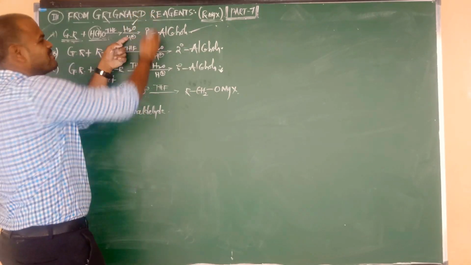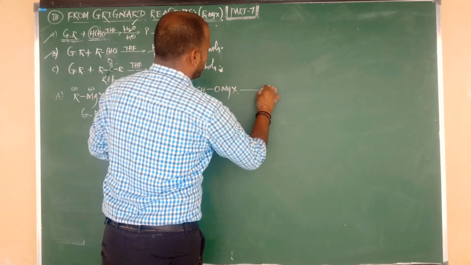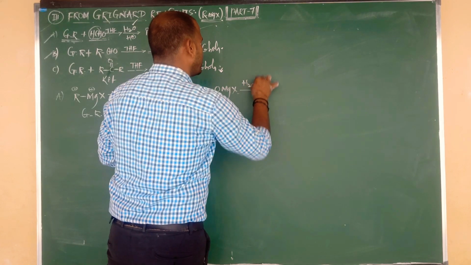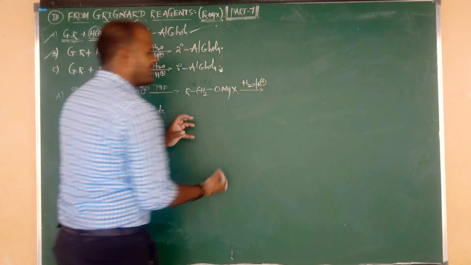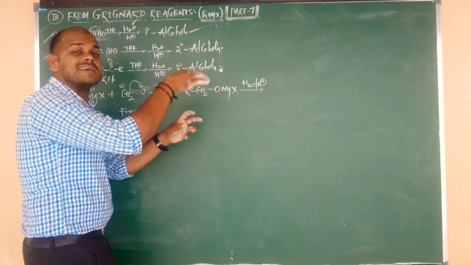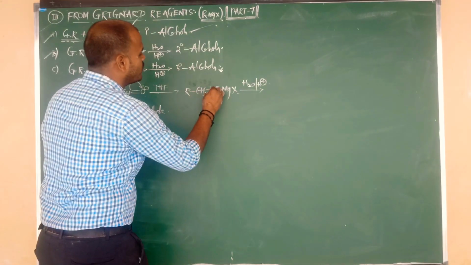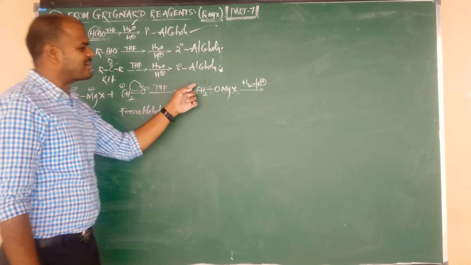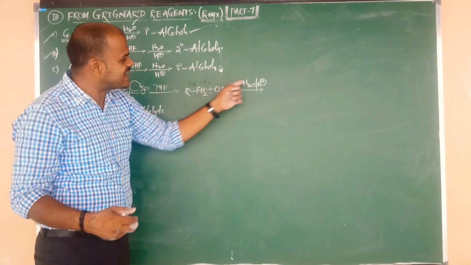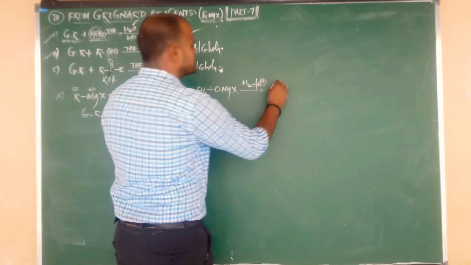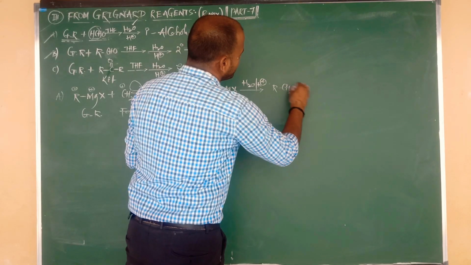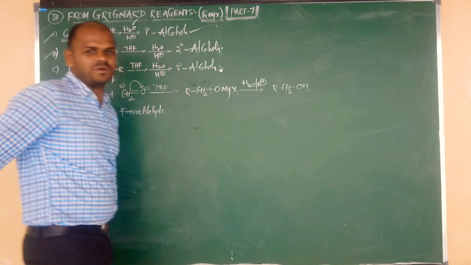Followed by, what is the second step here? Hydrolysis. Hydrolysis means addition of water takes place in which medium? Acidic medium. Upon hydrolysis, the bond between carbon and oxygen cleaves. Carbon has a plus charge and accepts OH minus. So the product is R bonded to CH2, CH2 bonded to OH.